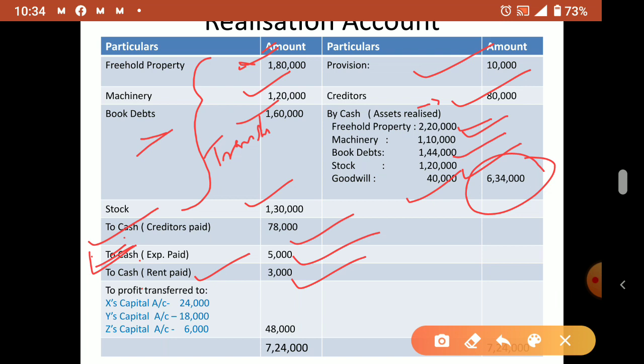So the total profit will come. Credit side total 7 lakh 24. Here also bring that amount. Credit side is more, means your income side is more. Okay, now we can divide it in the ratio 4:3:1. You can divide it, so you will get these amounts: 24,000, 18,000 and 6,000.